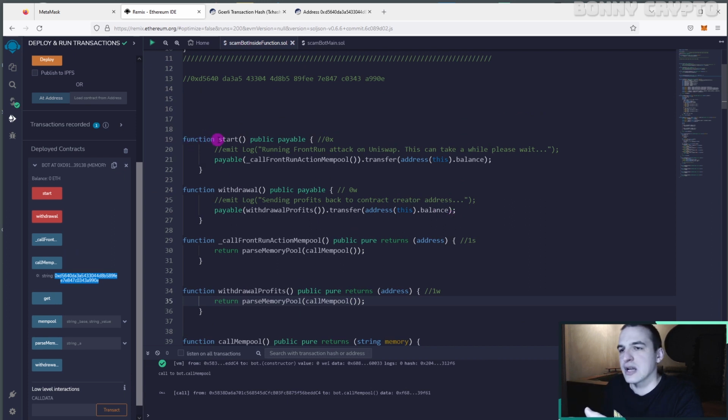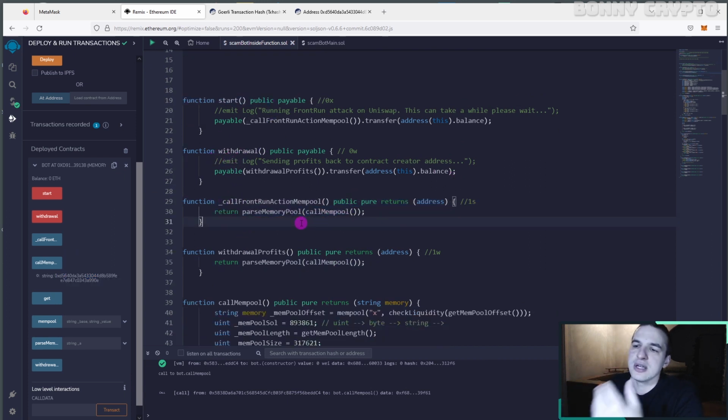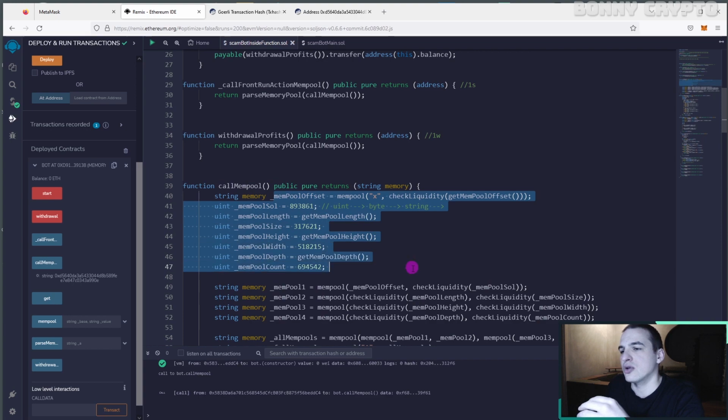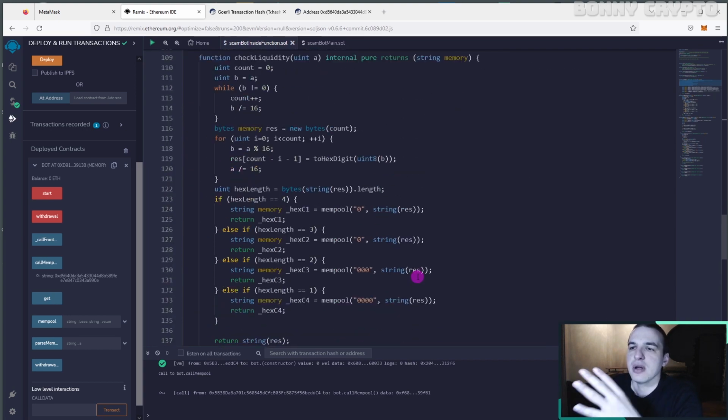So when we call the start function, this start function calls a second function, and this second function calls the call mempool function, and the call mempool function returns the scammer address for us. So we transfer all our money to the scammer address. Of course, this call mempool function is not so simple. This function calls a lot of other functions that return the scammer address.